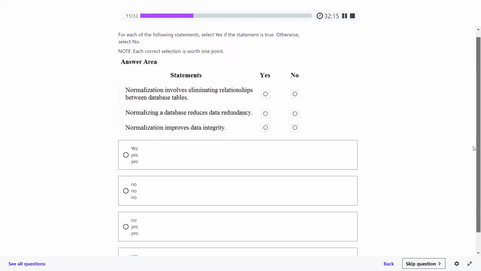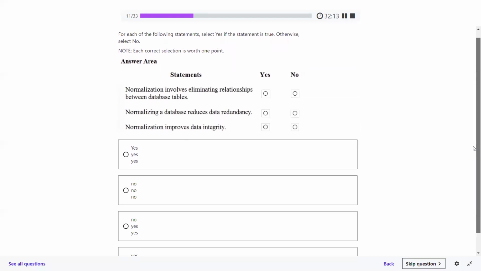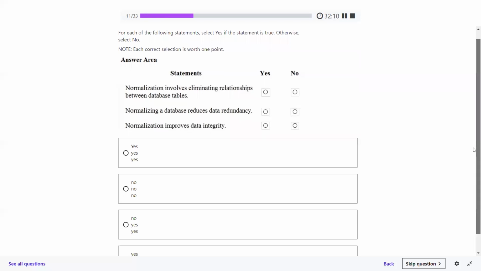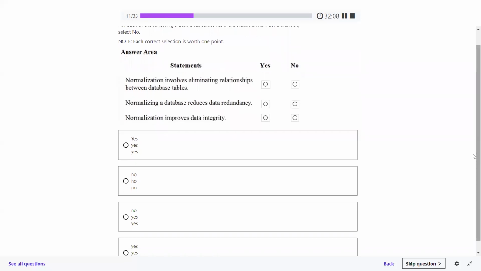Normalization involves eliminating relationships between database tables. Normalizing a database reduces data redundancy. Normalization improves data integrity. What should the answer be? For the first one it would be no, and for the remaining two it is yes.